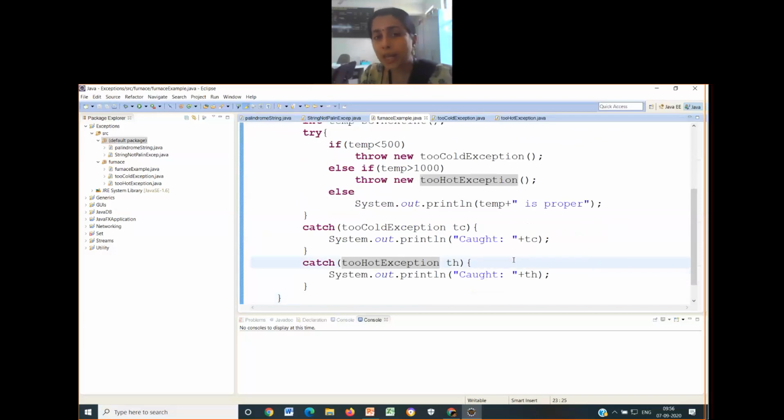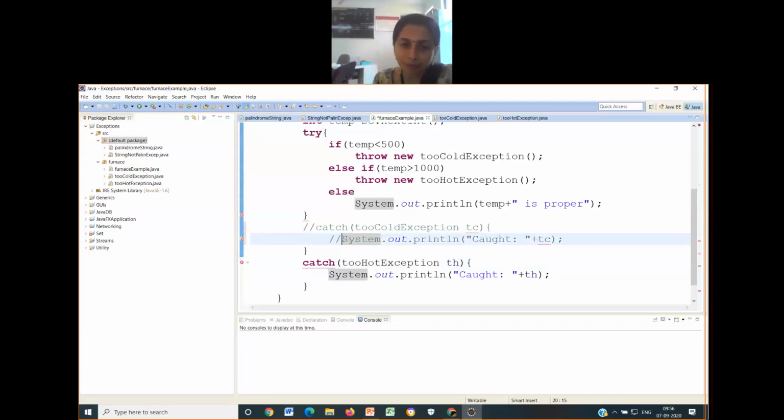As soon as you end the try block, there have to be mapping catch blocks. Suppose I remove these things. What will happen if I remove them? Can anybody comment on this? What will happen if I remove the catch block?